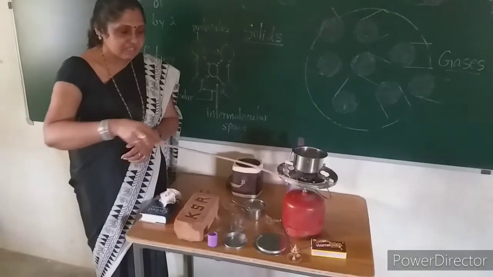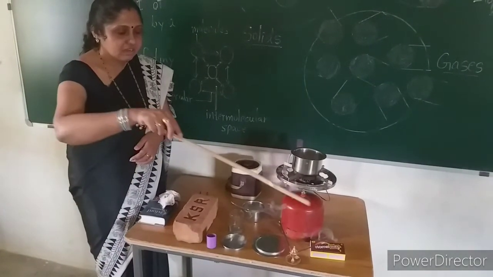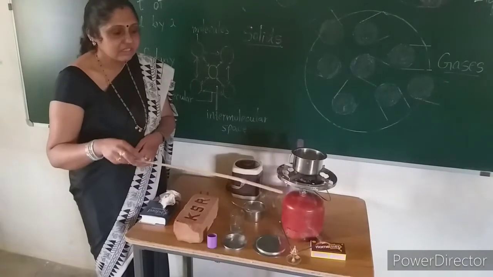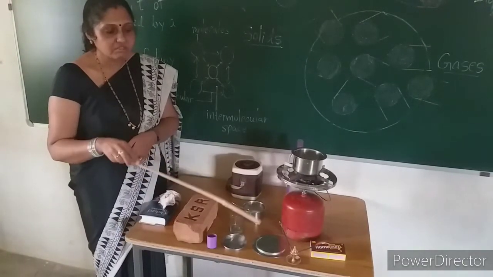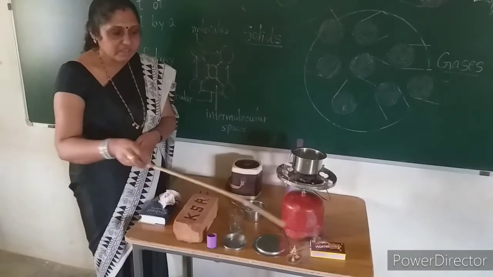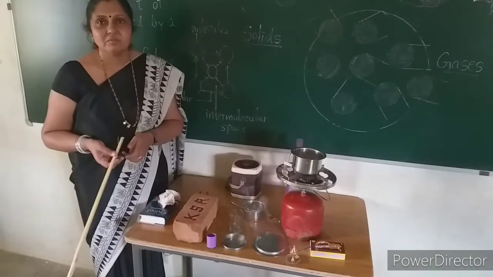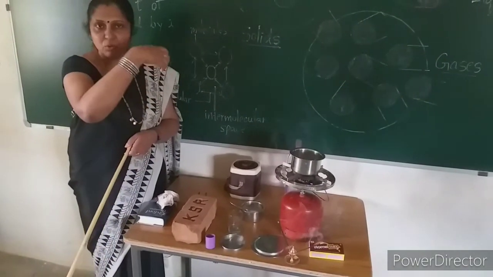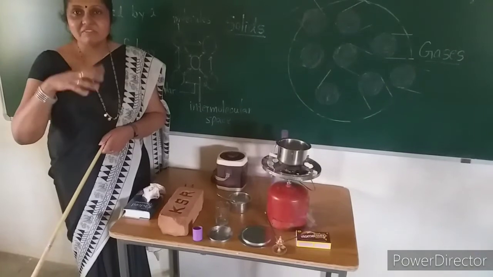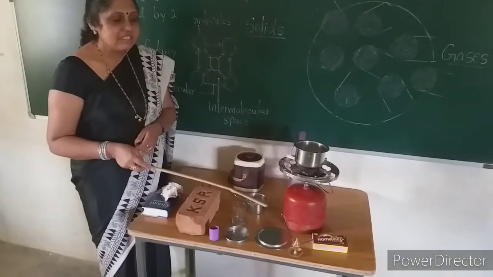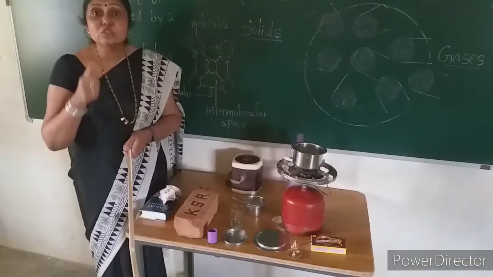See the gaseous form, that is the smoke that is coming out of the incense stick. Now this smoke is spreading everywhere. If I keep this incense stick and lock this room and go out and come back after some time, you can get the fragrance of the incense sticks very strongly.